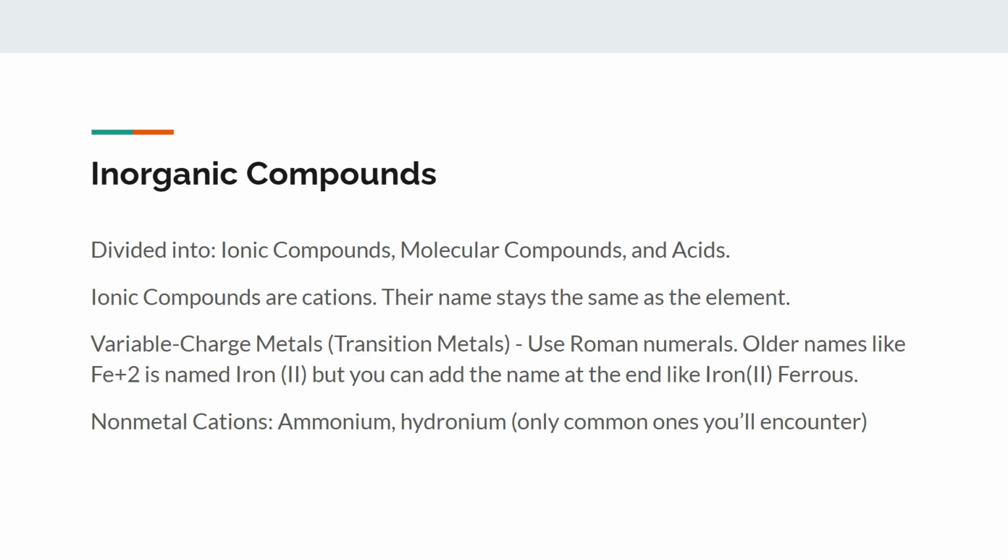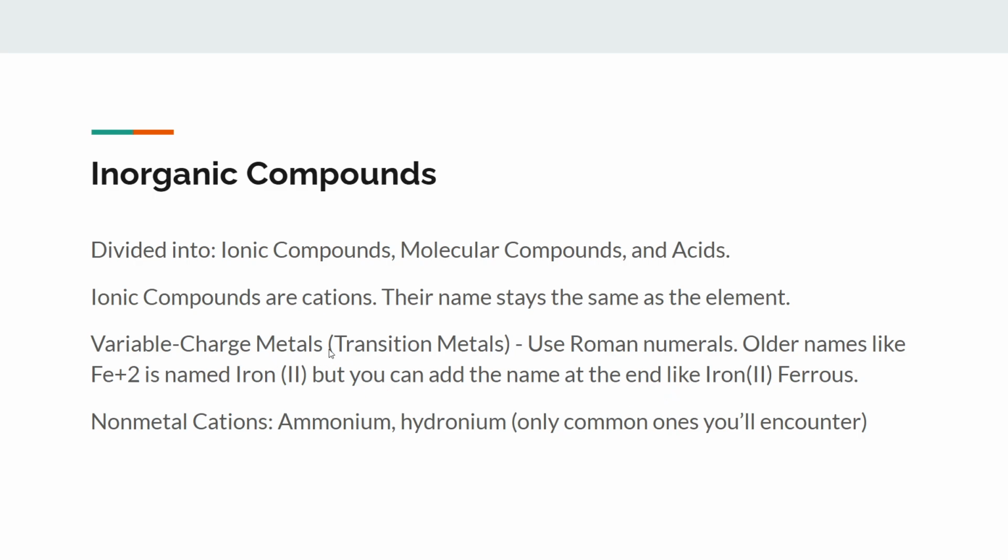But you use Roman numerals, so Fe+2, which means iron with a charge of 2, is going to be iron(II). But you can add the name at the end, like iron(II) ferrous. And ferrous is just an old name. Ous always comes with the one that is the lower charge. And ic, so ferric, is going to be the higher charge. So I believe that would be iron(IV) ferric, or whatever oxidation state is next for iron. I'm not too sure.